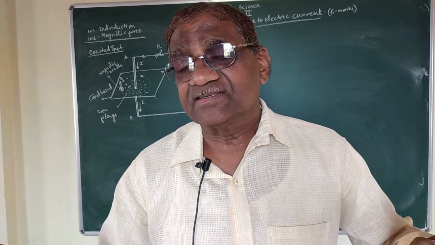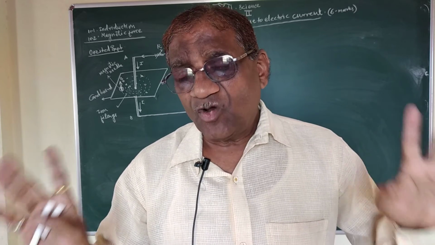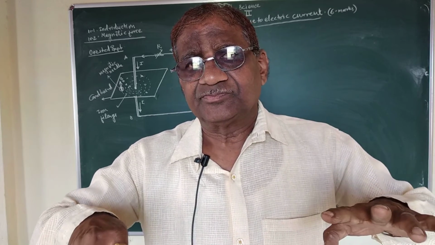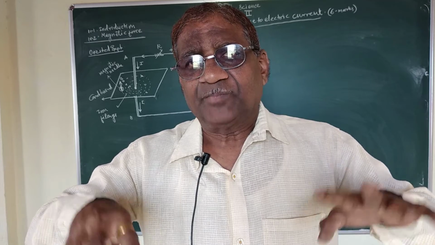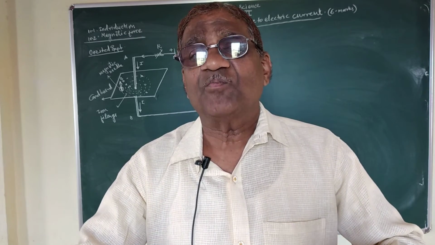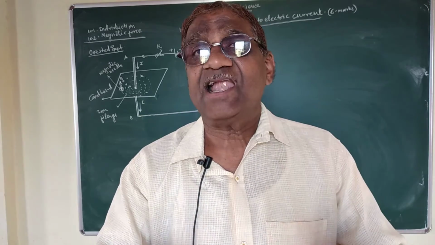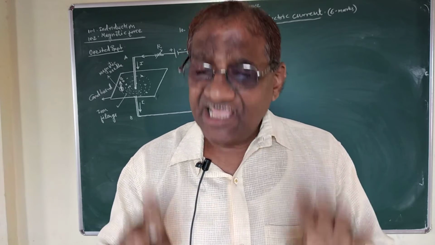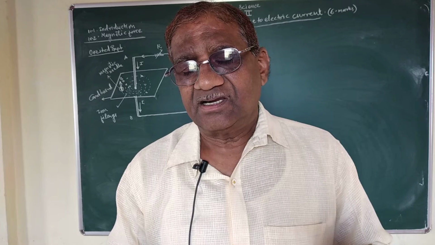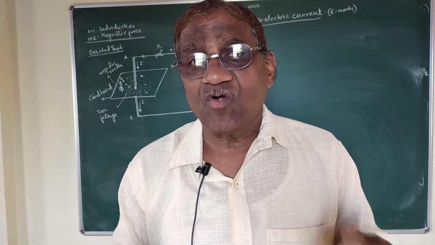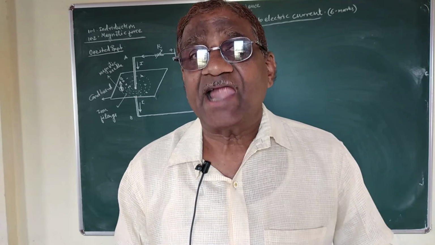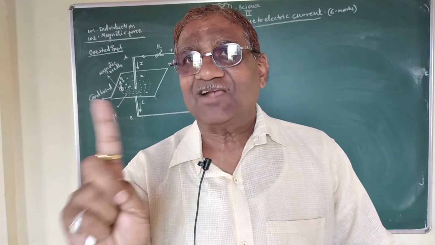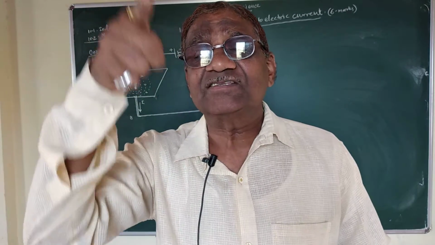As these iron filings before passing electric current are randomly present on the surface of the cardboard, but when we pass electric current through this conducting wire, and if we tap the surface of the cardboard, then it is found that these iron filings arrange themselves in a concentric circle around this conducting wire.